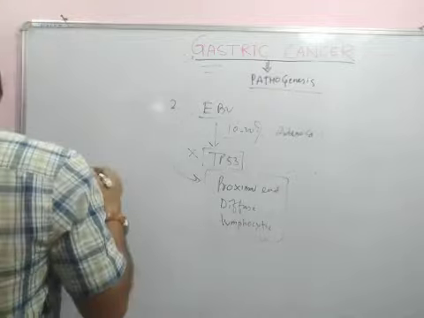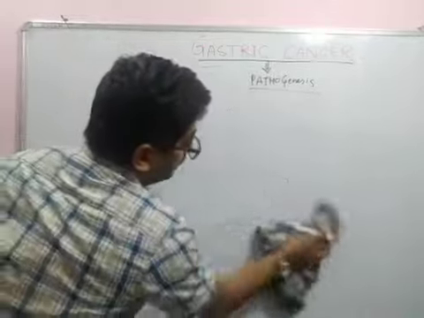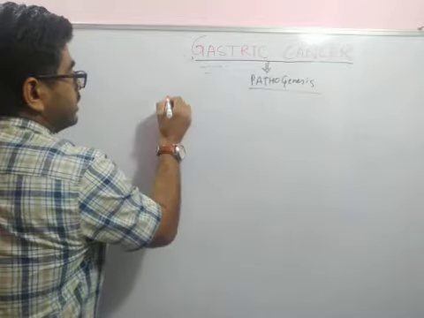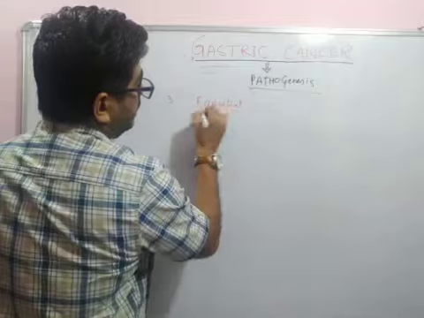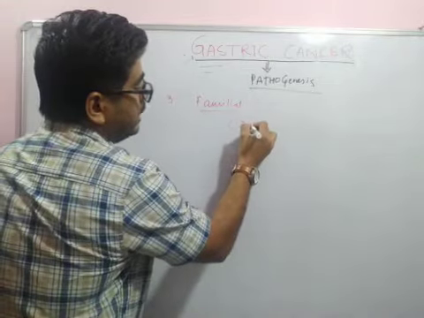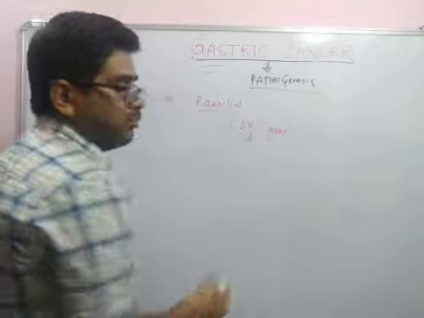Number 3 important point is that there are 2 important types of gastric carcinoma: one is familial gastric carcinoma and another is sporadic gastric carcinoma. In familial gastric carcinoma, there is one important gene, the CDH1 gene. It is a tumor suppressor gene.